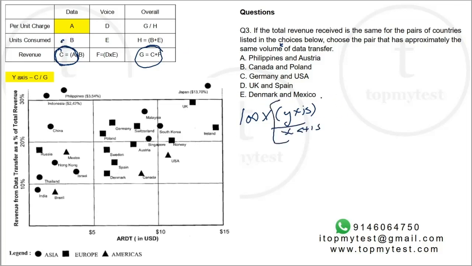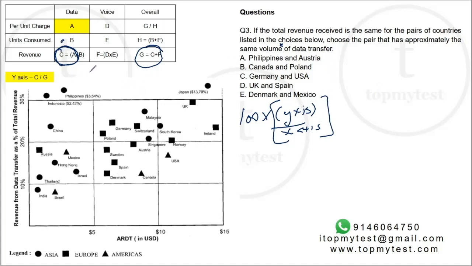So all I need to do is look at y-axis to x-axis for this range. Whichever is the closest, they should be equal. If the revenues are equal, then the volume of data transfer will be equal only if the y-axis by x-axis value is the same for the other set also. That's all we need to do.